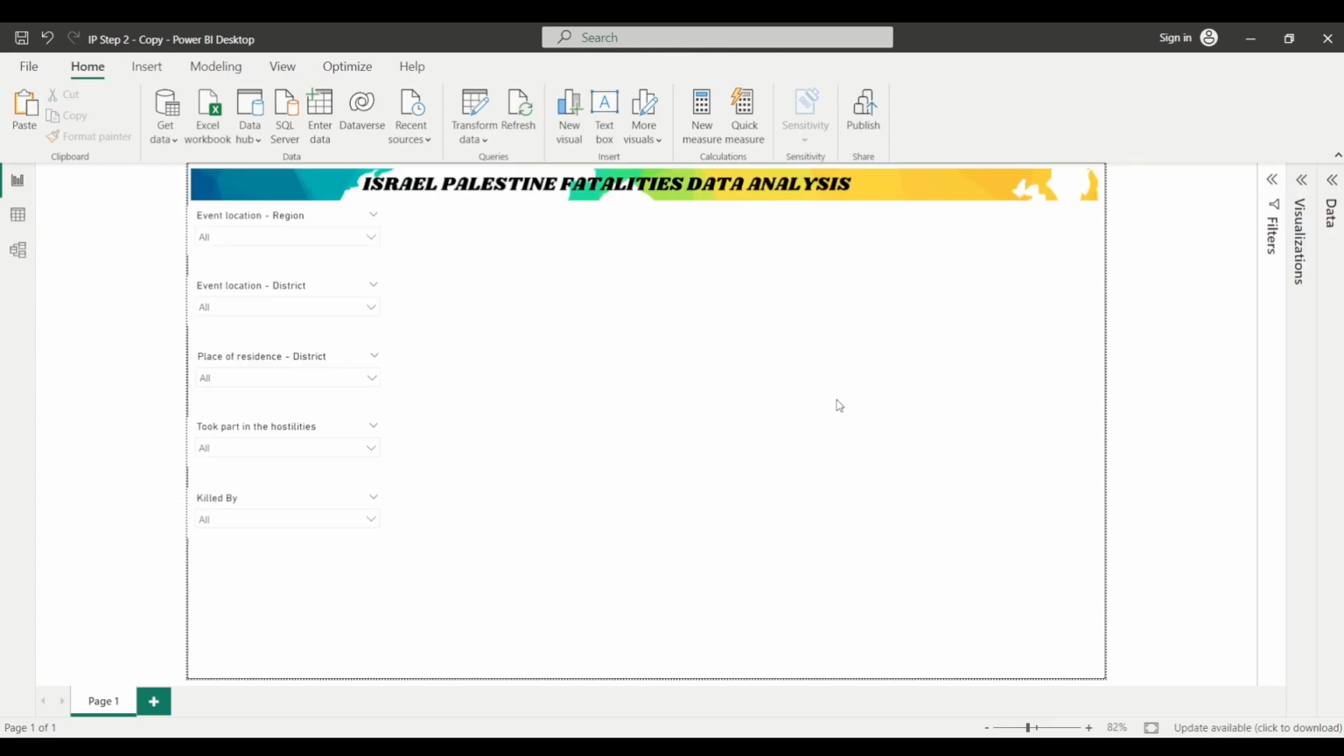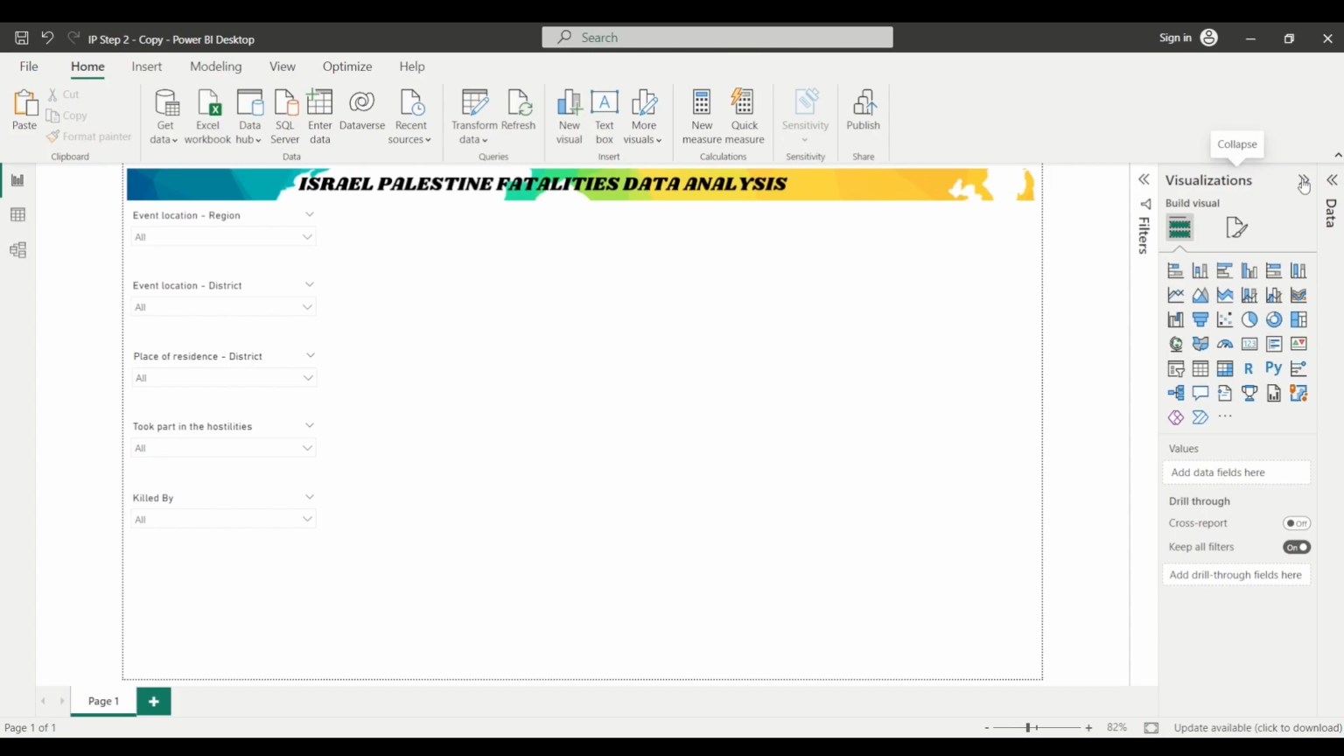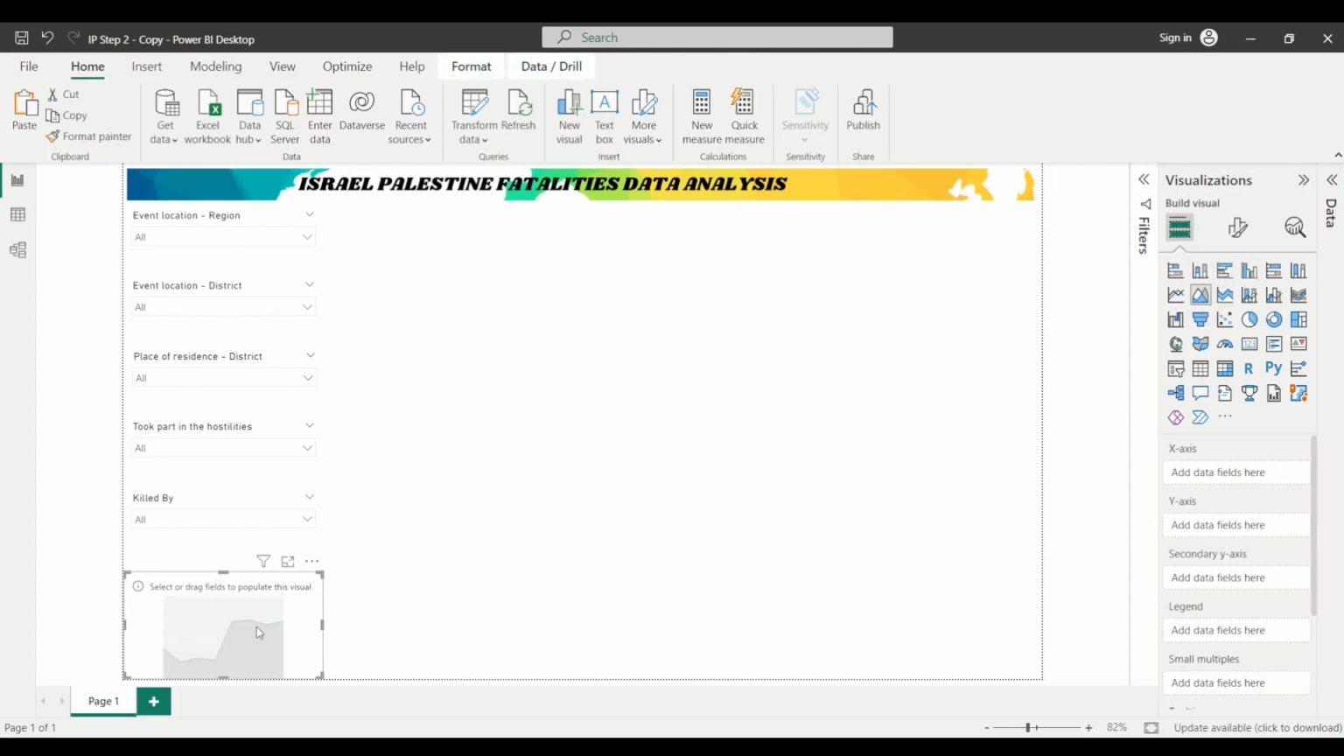All right, we will now be adding an area chart to our report page so that we will be able to represent the number of fatalities by year. First of all, I will expand this visualization pane and click on this area chart. Now you can see that it has created a blank area chart for us.